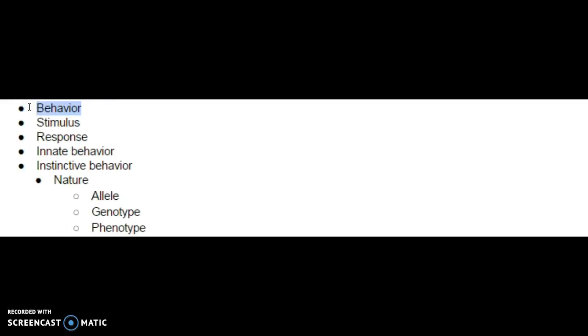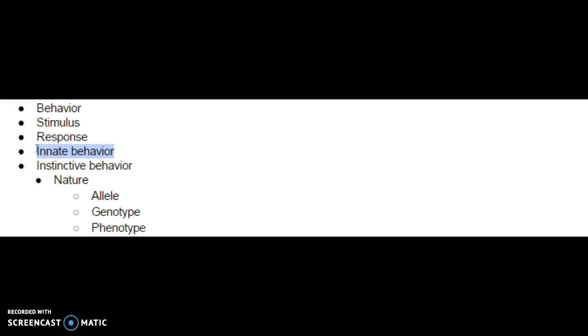Behaviors are our responses and reactions to different stimuli inside our bodies and outside our bodies to maintain that homeostasis. We have two major types of behaviors. We're going to first talk about what are called innate behaviors. Innate behaviors are the behaviors that we are born with that are in our DNA.